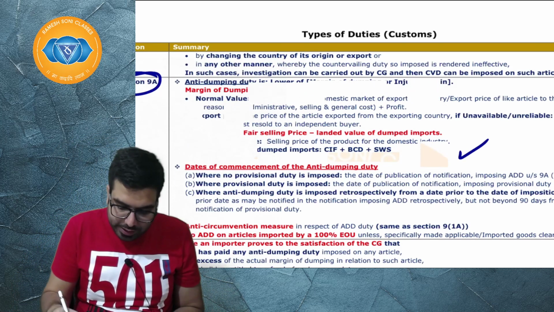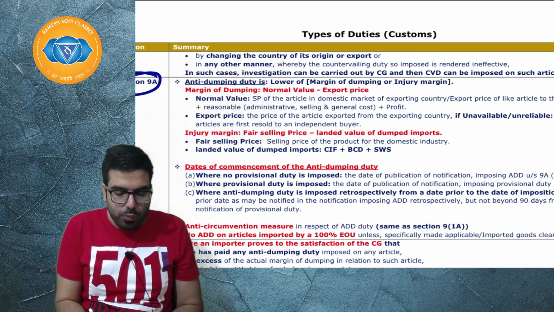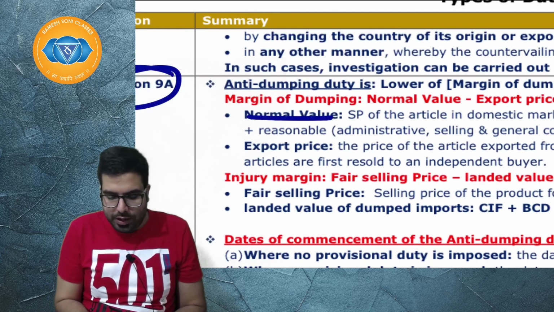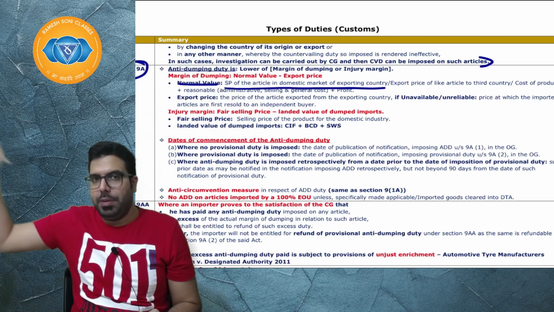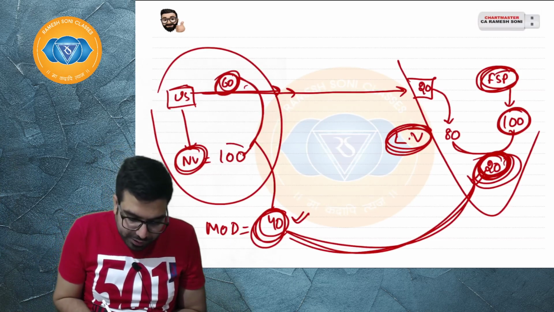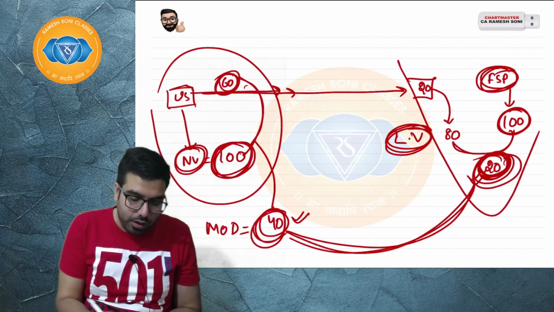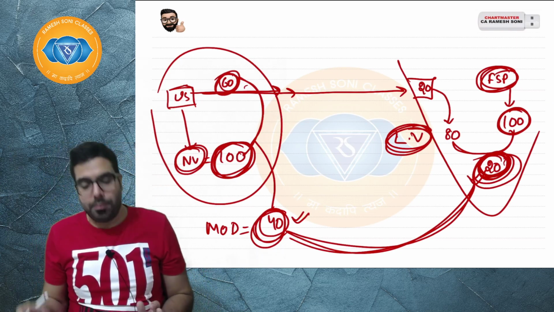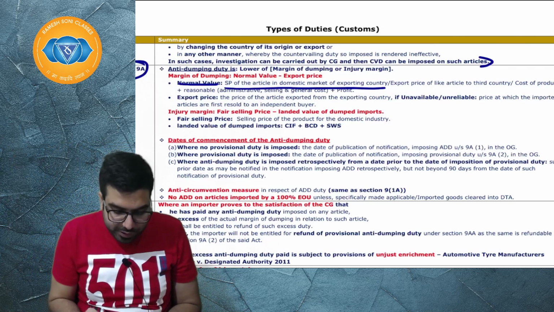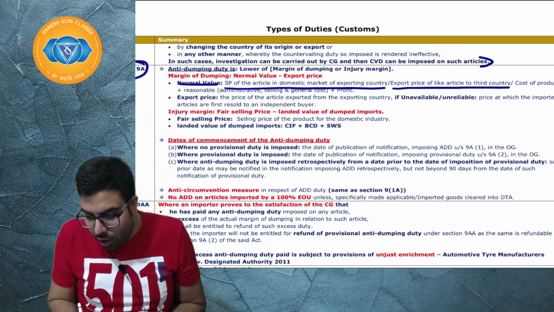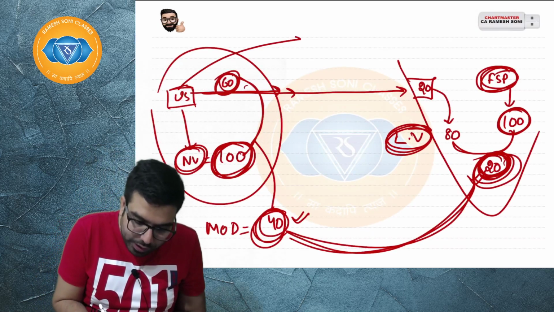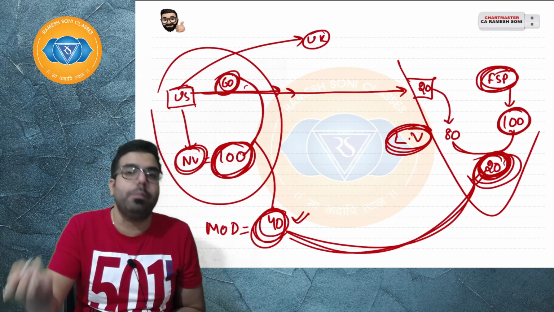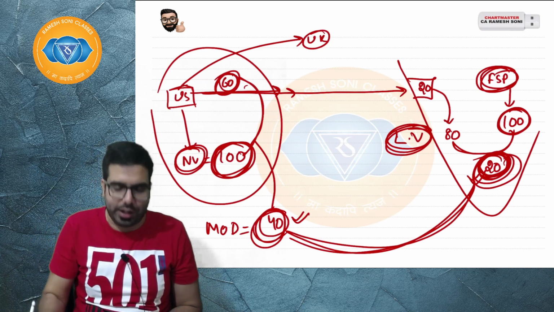Let's go ahead and understand the next one. Sir, what happens? Normal value, when you take, you will take the selling price of the article in the domestic market. Basically, how much is he selling at in the domestic market? Sir, if he is not selling in the domestic market, then the export price of like article to a third country. The US might be sending the same article to another country, might be UK. At what price is he selling to UK? That price you have to take. Next.